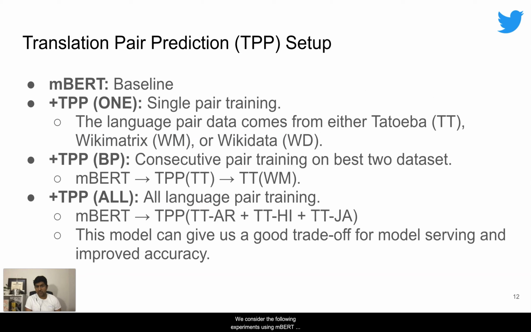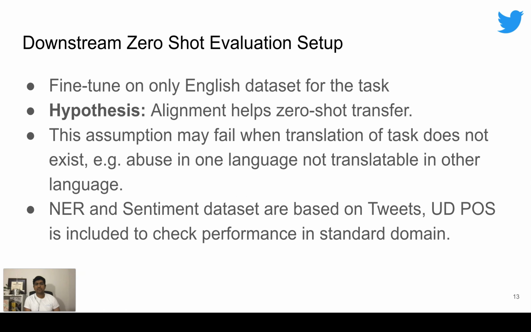We consider the following experiments using mBERT fine-tuning as a baseline. We then add TPP using a single data source, a pair of data sources, and all the language pairs. After adding the TPP task, we evaluate the models for zero-shot transfer from English to a different language, with the hypothesis that the alignment should improve this transfer compared to an unaligned model. It is important to note that this assumption will not always be valid, as some tasks don't have a one-to-one mapping when going from one language to another. For example, sentiment and abusive words in different languages might not have a one-to-one mapping.